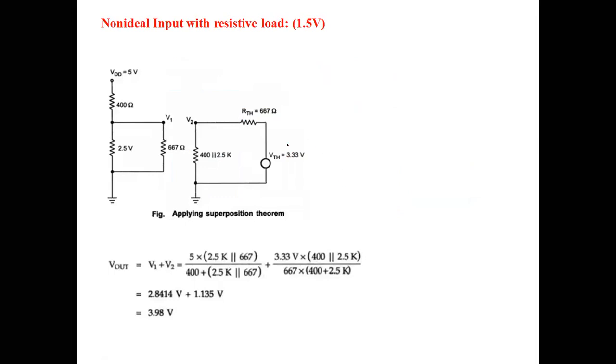When you have two power supplies in the network, at one time we remove one power supply and find the equivalent voltage. The second time we remove the other power supply and calculate the voltage at that point. Using the superposition theorem, we can calculate the output voltage.